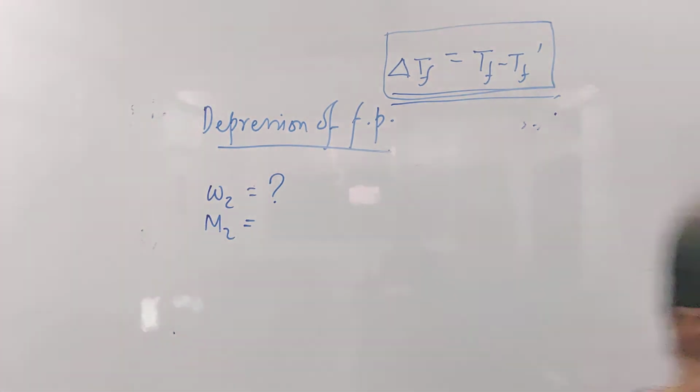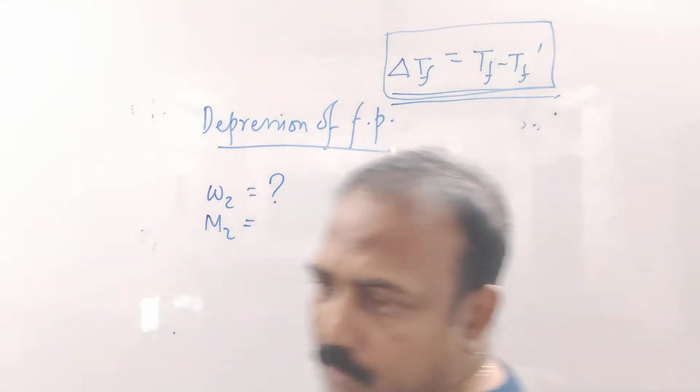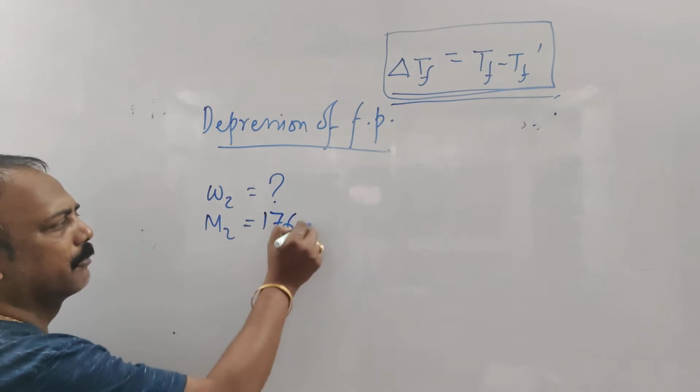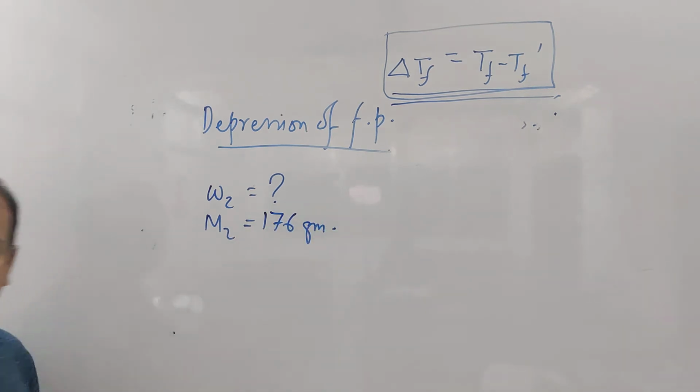The molecular formula given is C6H8O6, right? Just calculate it. 176. Did you get it as 176, Anvesha? Yes? Okay. Fine. So M2 is equal to 176 gram. So that's M2. Then next.